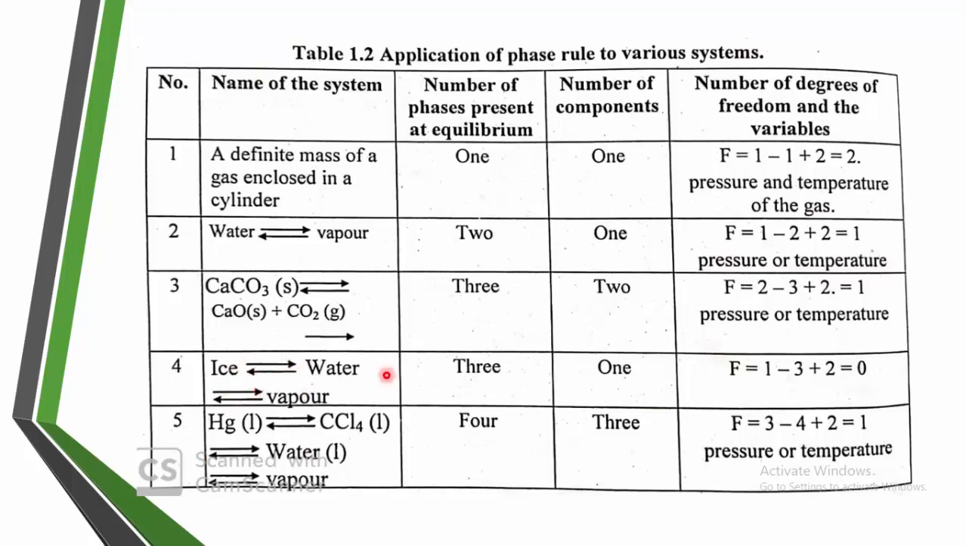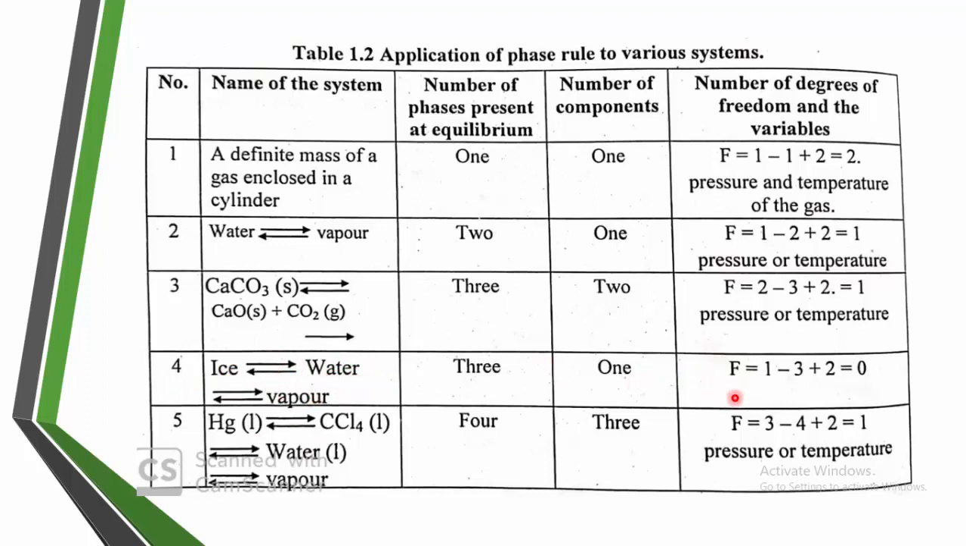Likewise, here we can see one more very important example, the fourth one. Ice is in equilibrium with water, and water is further in equilibrium with the vapor. Here the number of phases is again 3: ice, water and vapor. But only one component is there. Ice, water and vapor have only one component, that is water, H2O.